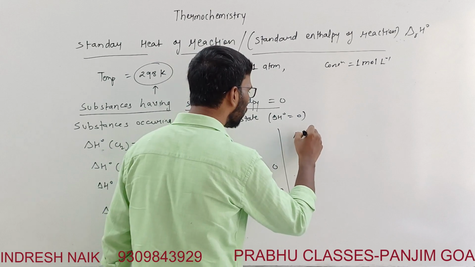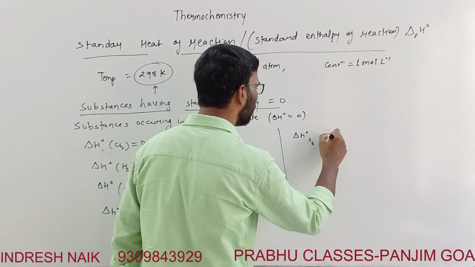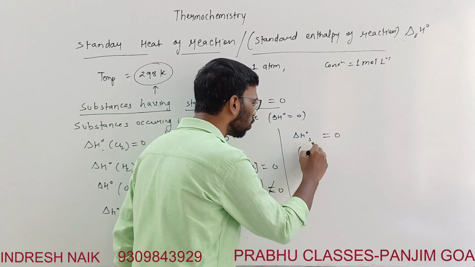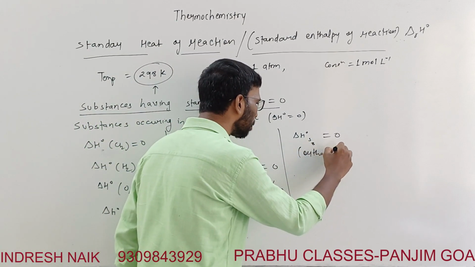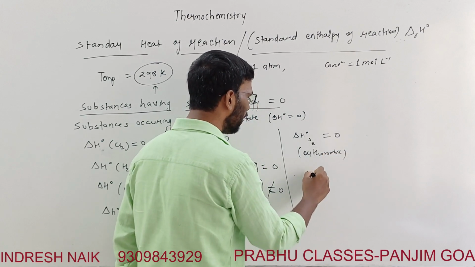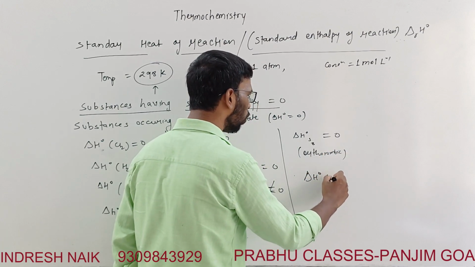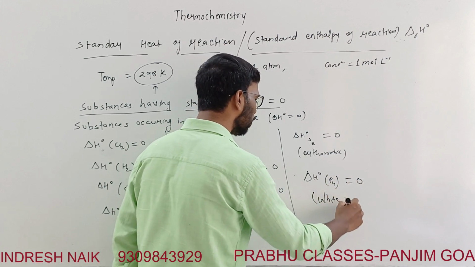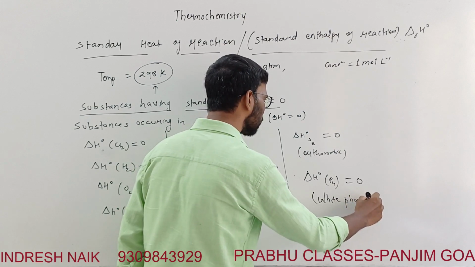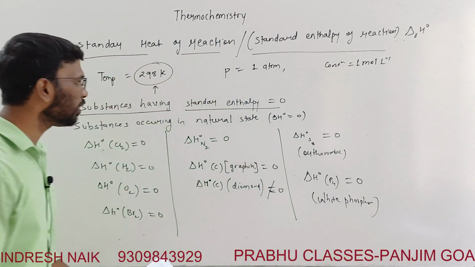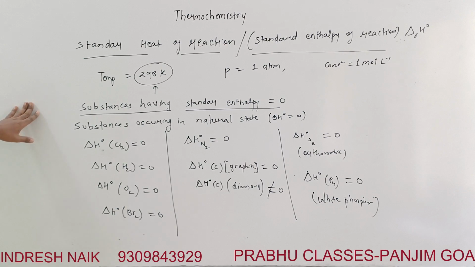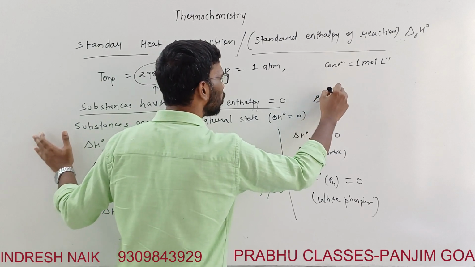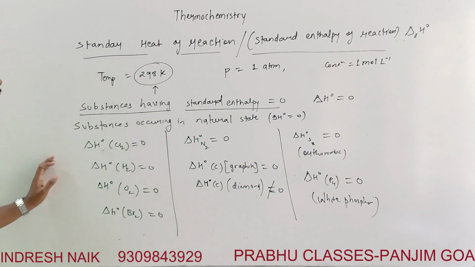Delta H naught of sulfur S8 is equal to 0. S8 is orthorhombic; for orthorhombic it is considered 0. Delta H naught of phosphorus P4 is equal to 0, but for white phosphorus. So these are the standard substances having standard enthalpy equal to 0, meaning delta H naught is equal to 0.